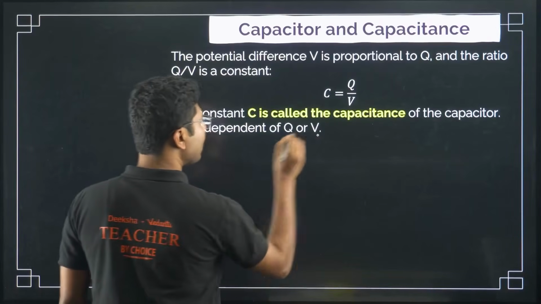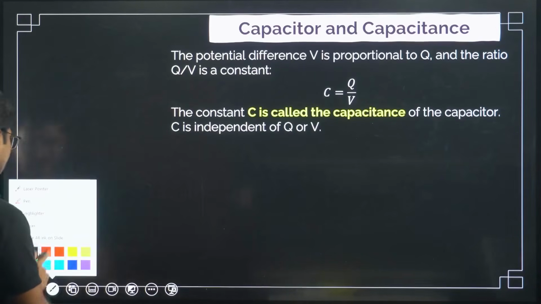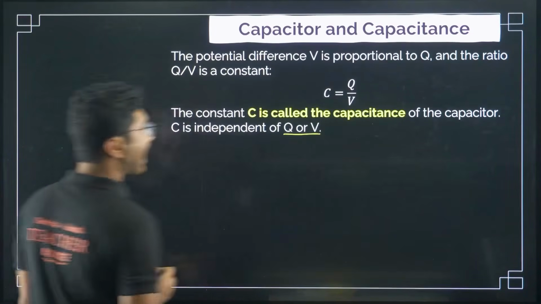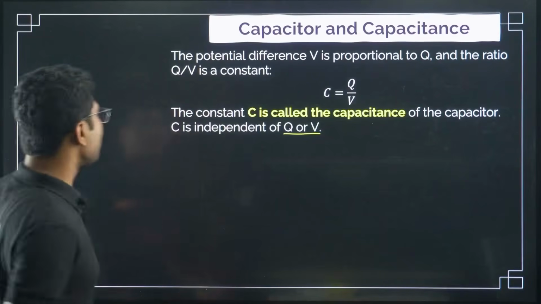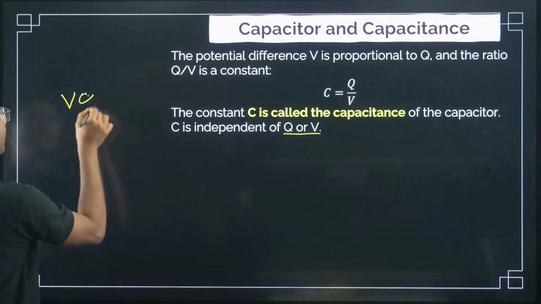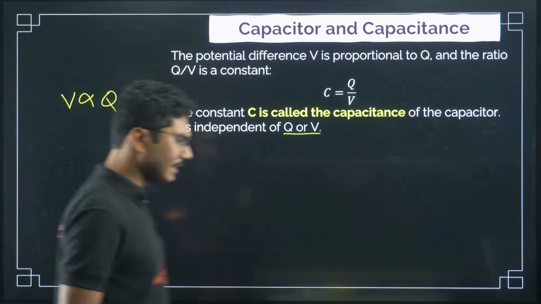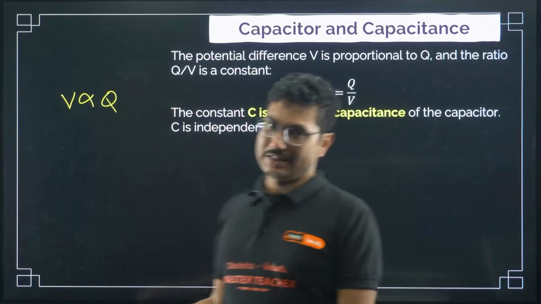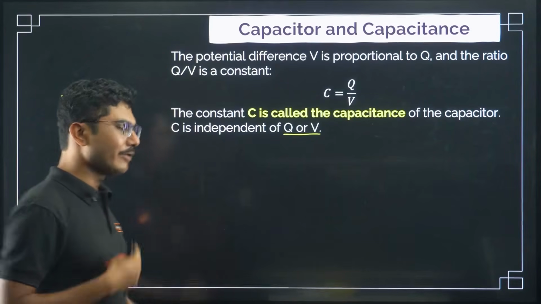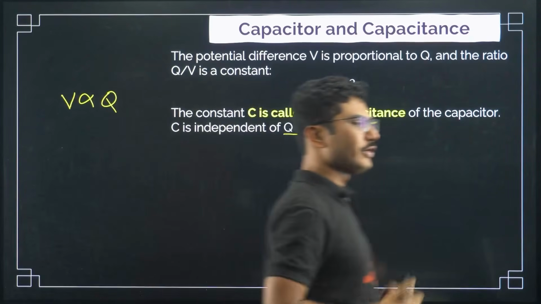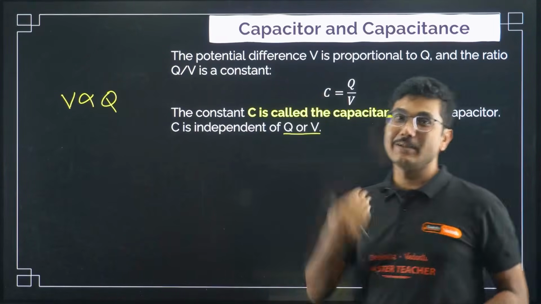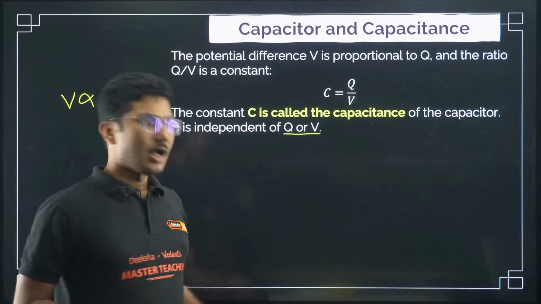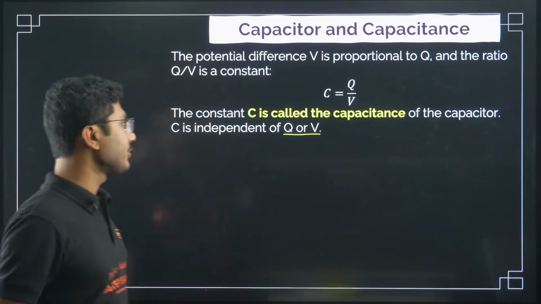This is also a very, very important line: C is independent of the value of Q and V. As V is proportional to Q, if you increase V, Q will automatically increase, and if you increase Q, V will automatically increase. So V and Q are dependent on each other. That's why their ratio is constant, and that constant is independent of the value of Q and V. This is also an important point to remember for MCQ questions.